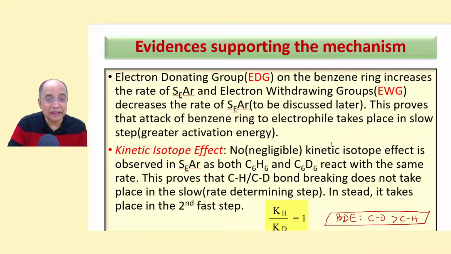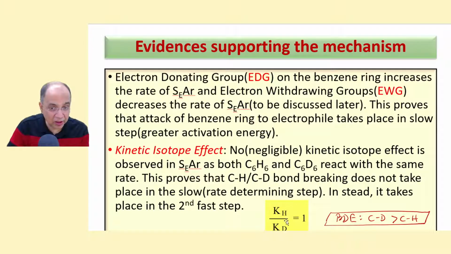Therefore, the C-H bond breaking or C-D bond breaking is happening in the second step, which is fast. And we say there is no kinetic isotope effect, kH by kD is equal to 1.